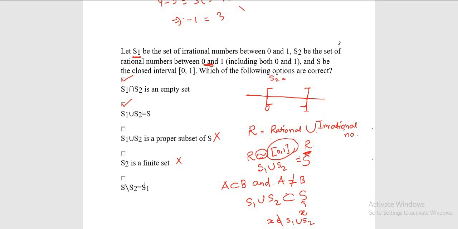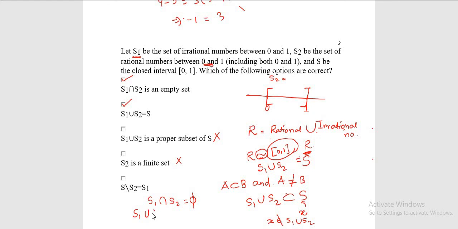Now here, let's see. You know that S1 intersection S2 is equal to the empty set, which we have already got with option 1. So as you know, S1 and S2 are two disjoint sets. So we have this very good formula. If you do not remember it, I would suggest that you read it in a book. You will get the idea.